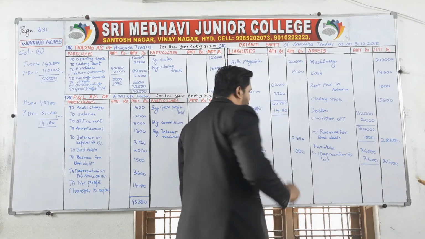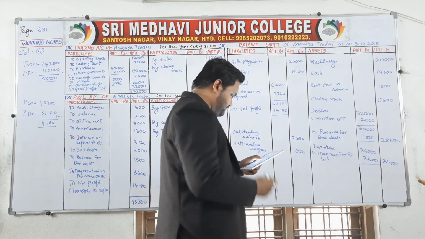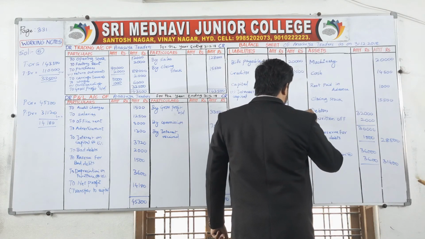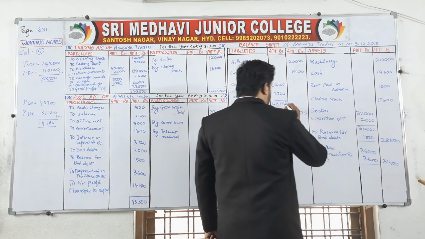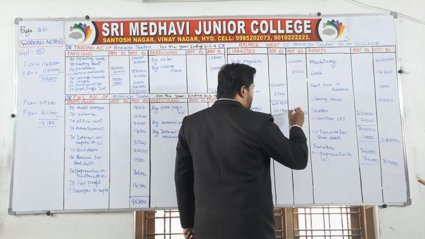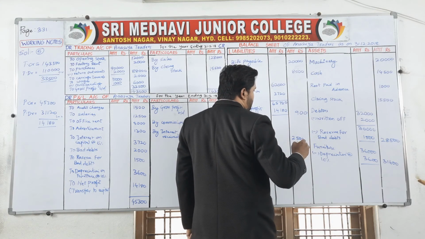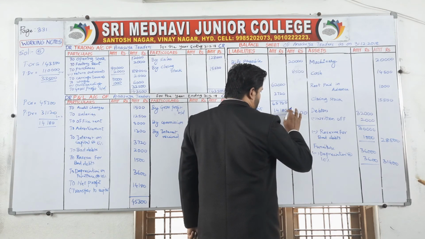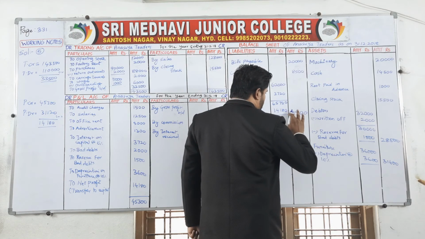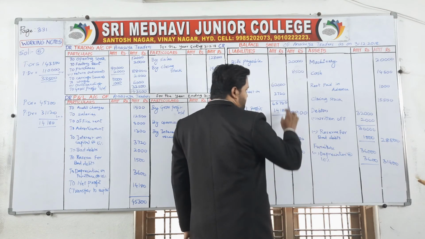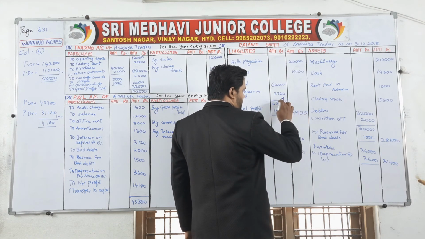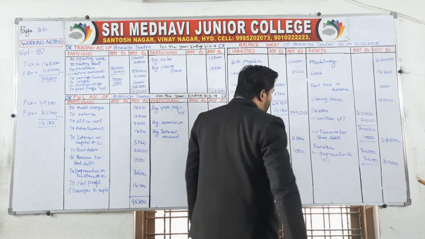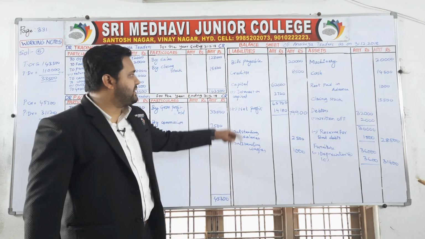You have to add, so you will come to know it. 0, 10, carry 1, 8 plus 9, 9, 7. 79,900 is the present capital now.